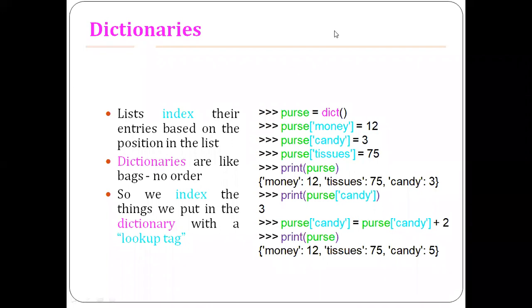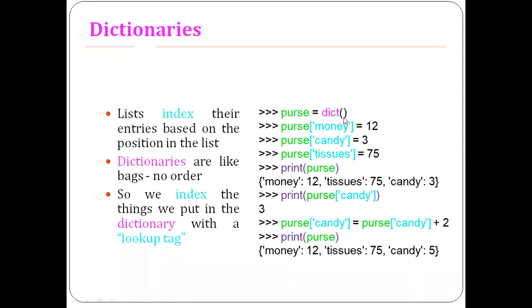So let us look at one example of a dictionary, how dictionaries get created, how to insert elements into the dictionary object, then how to make changes to the contents. Initially, you create an empty dictionary.